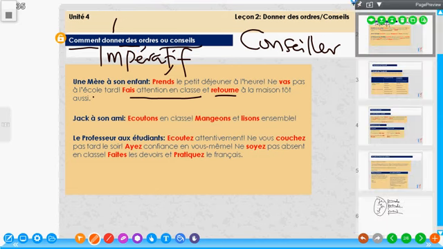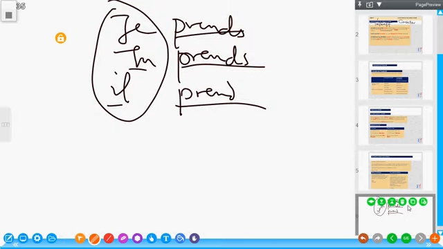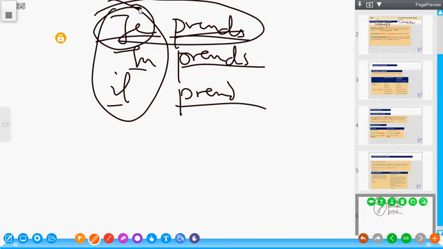For instance, if this is je prends, I take or I am taking, this sentence now without the je becomes what? Take. If this is tu prends, you take or you are taking, without the tu, we only use prends. It means take. So using the verb without the subject actually gives us the sense of imperative.